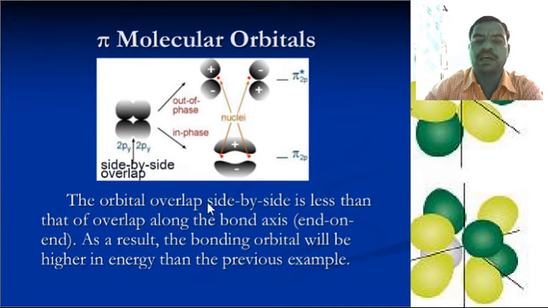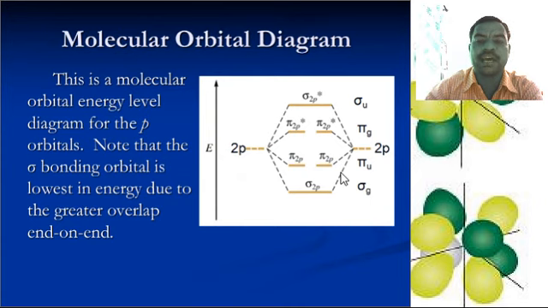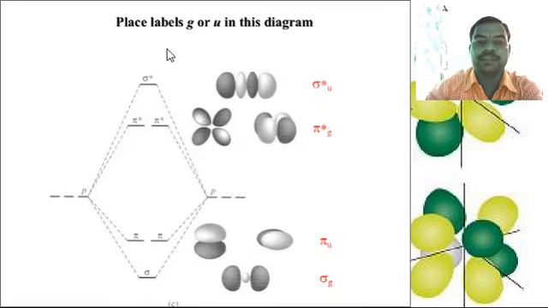Then the pi molecular orbital: the side-by-side orbital overlap is less than the overlap along the bond axis, end on end. As a result, the pi bonding molecular orbital will be higher in energy than in the previous example. Here is the molecular orbital energy level diagram for the p orbitals. Note that the sigma bonding orbital is lowest in energy due to the greater end-to-end overlap. These are some places labeled g and u in this diagram.